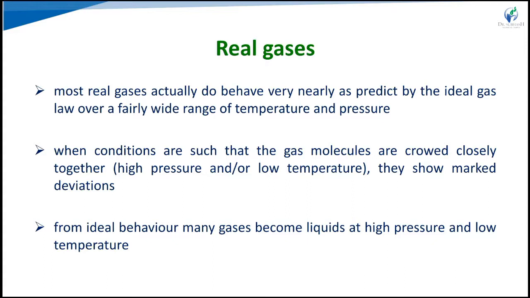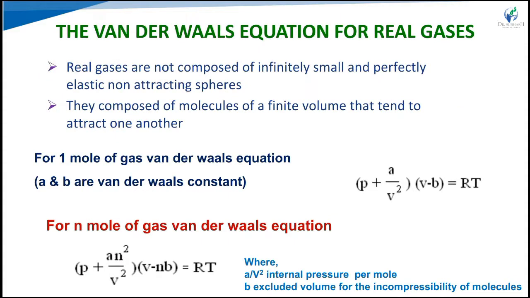Most real gases behave nearly as predicted by the ideal gas law over a fairly wide range of temperature and pressure. When conditions are such that gas molecules are crowded closely together, that is high pressure or low temperature, they show deviations from ideal behavior. Many gases become liquid at high pressure and low temperature, so the deviations are there.